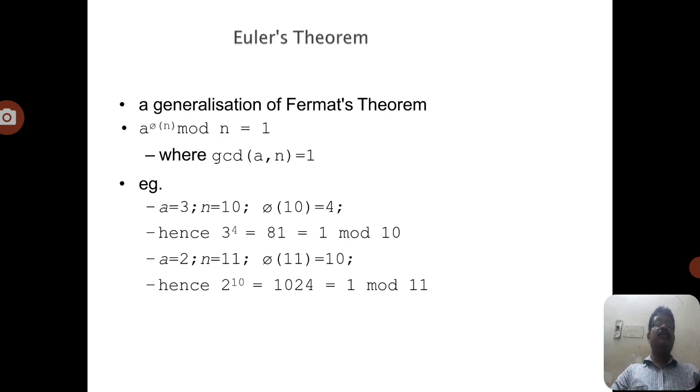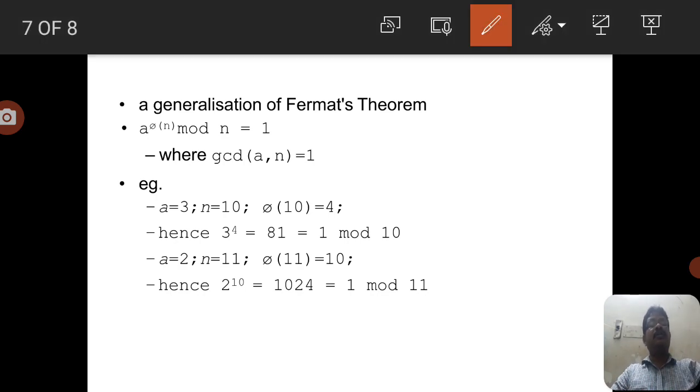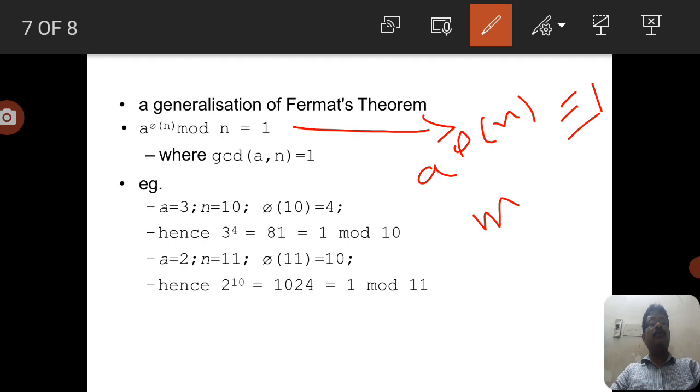Then we state Euler's theorem as a to the power phi of n is congruent to 1 mod n. The equivalent equation is a to the power phi of n mod n equals 1. That means we can write a to the power phi of n is congruent to 1 mod n.